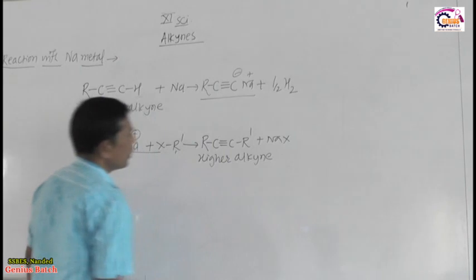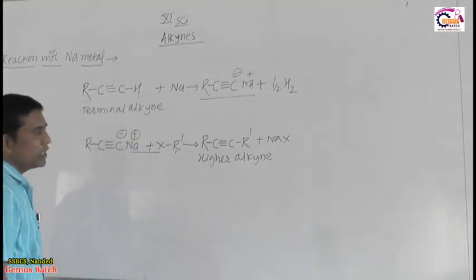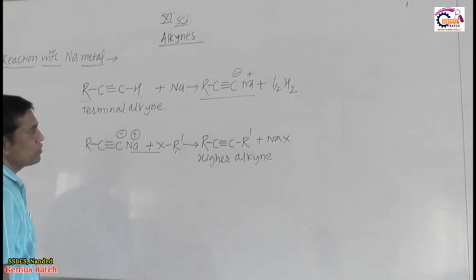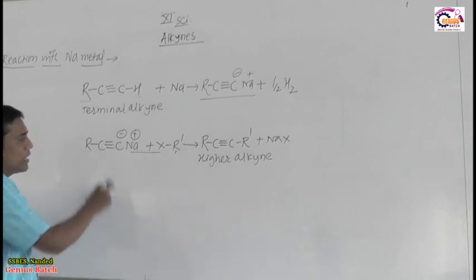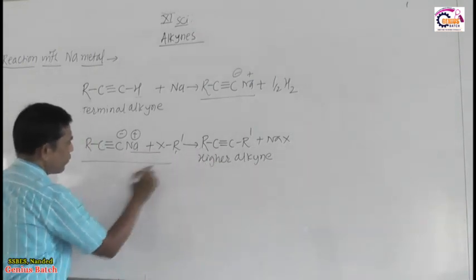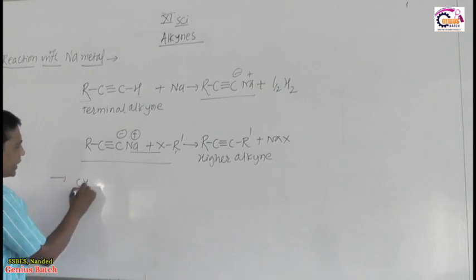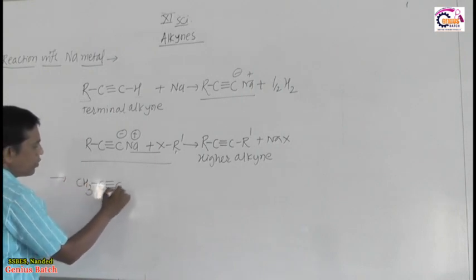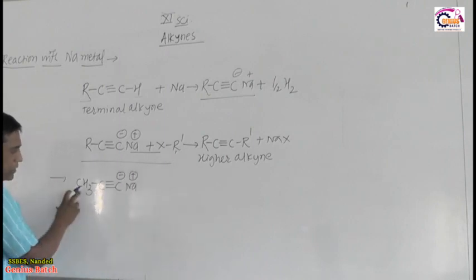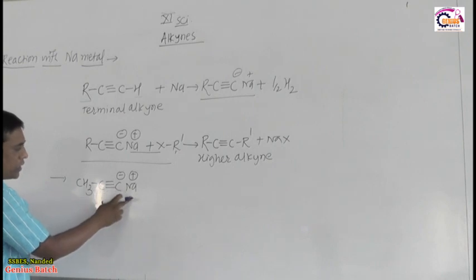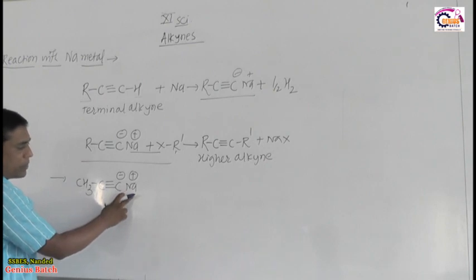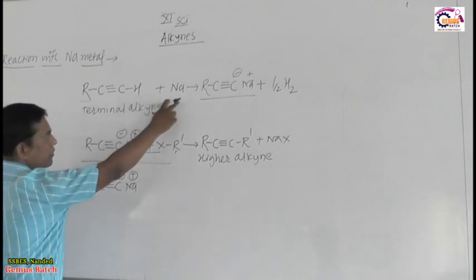So this is the use of monosodium or disodium acetylide. Terminal alkynes, when they react with sodium metal, give the sodium salt, which can be used as starting material for preparation of higher alkynes. I'll take the example of CH3C triple bond C minus Na plus, from propyne, that is CH3C triple bond CH. That propyne is a terminal alkyne having CH, and that H is replaced by Na by reaction with Na.